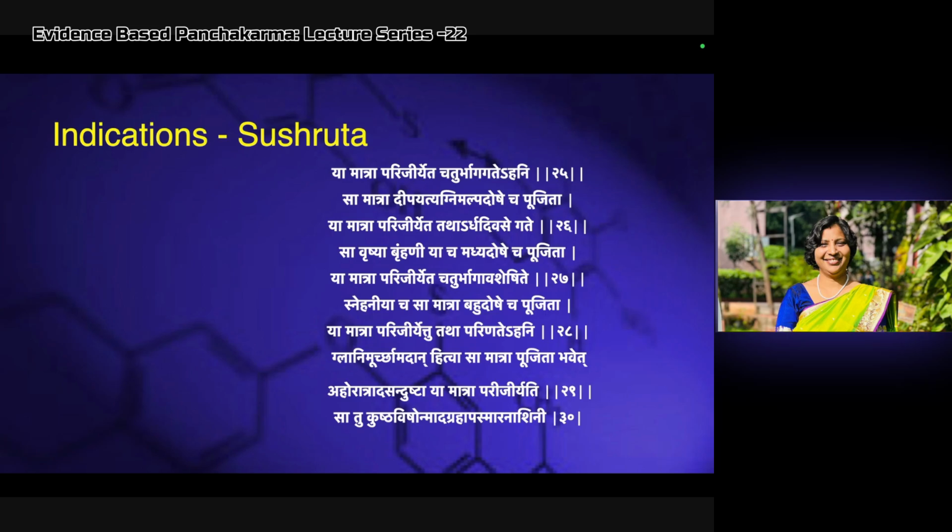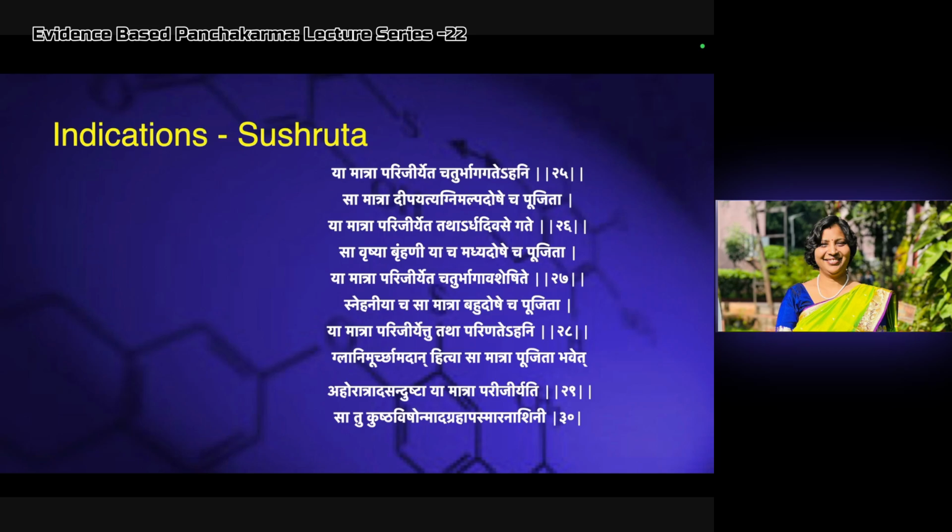He is very calculative. Like in all Panchakarma practices, Sushruta has given a very calculative understanding of Panchakarma. The dose which is digested in 3 hours is indicated for the Mandagni or in Alpa dosha. And Ya matra parijiryate tatha ardha divase gate, in the 6 hours, sa vrusha bruhani sa cha madhya doshe ta pujita. The dose which is digested in 6 hours is indicated in madhya dosha, and that dose has a special effect as vrusha and bruhana. Okay, it is indicated for vrusha and bruhana effect.